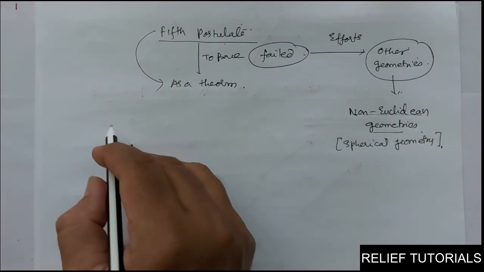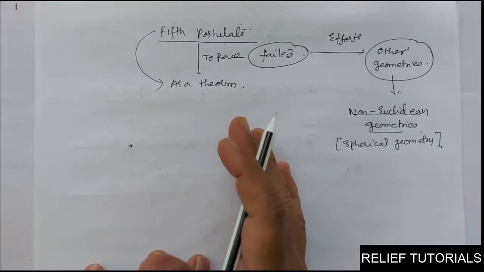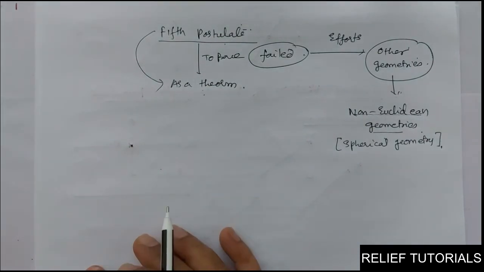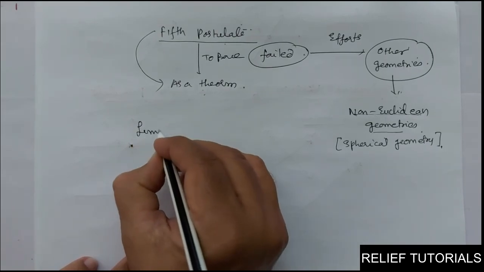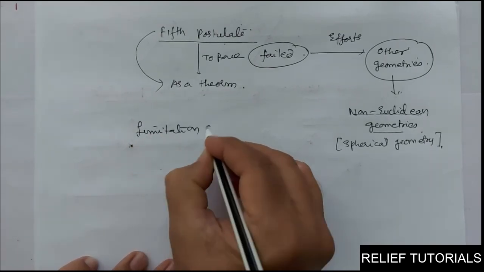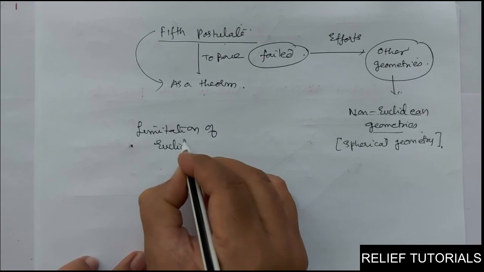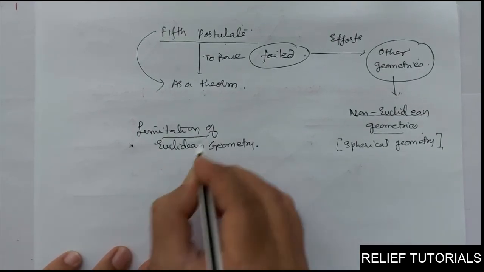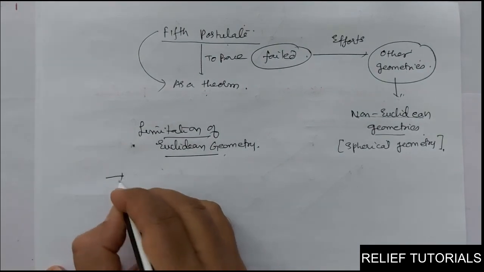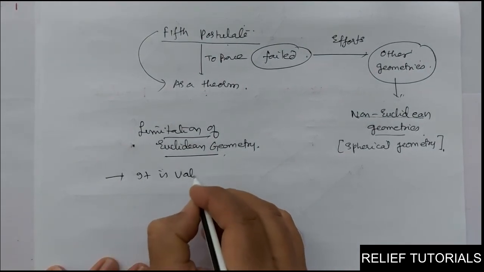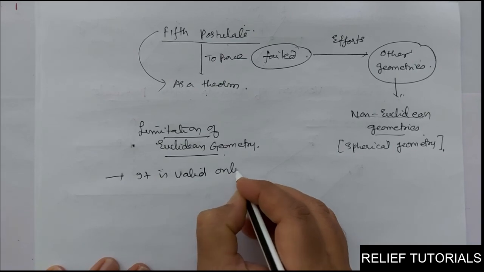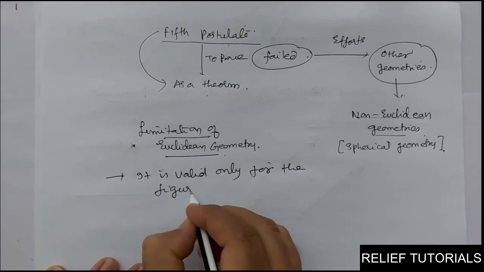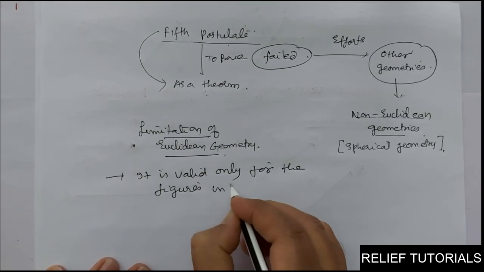You know, Euclidean geometry is valid only for figures in the plane, but on a curved surface it fails. So this is the limitation of Euclidean geometry. What are the limitations? It is valid only for figures in the plane.